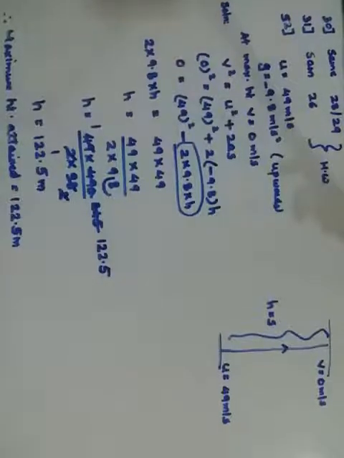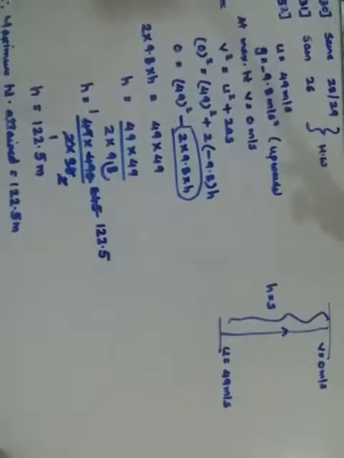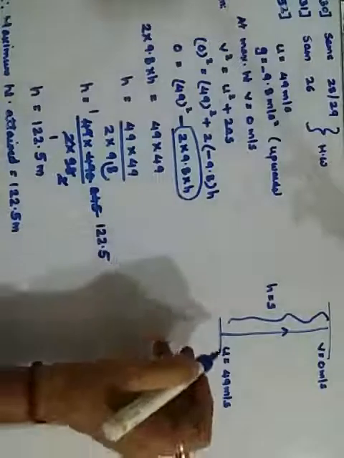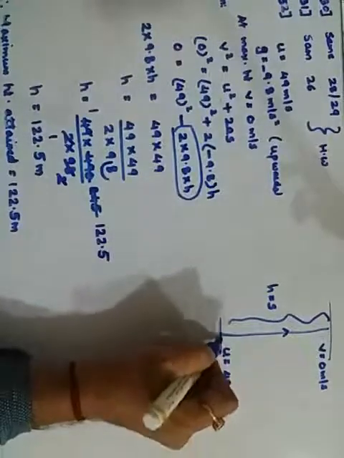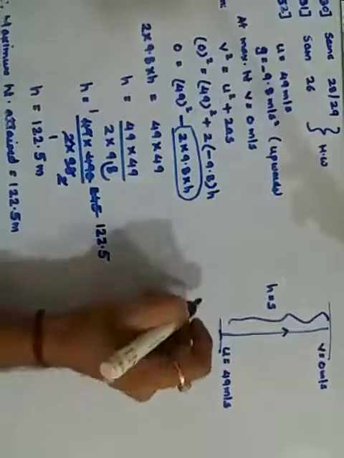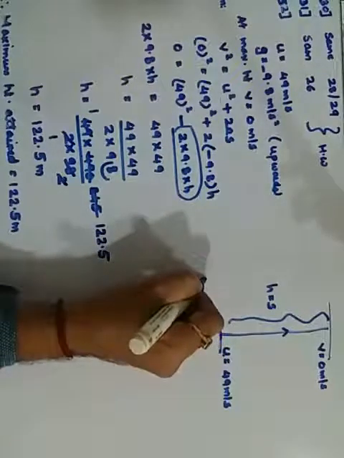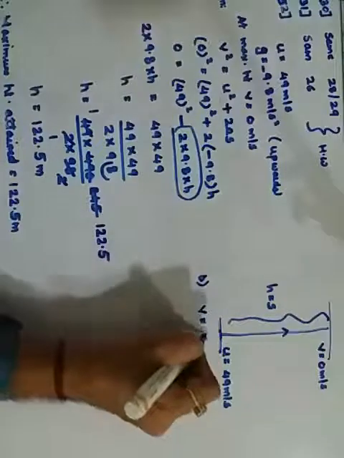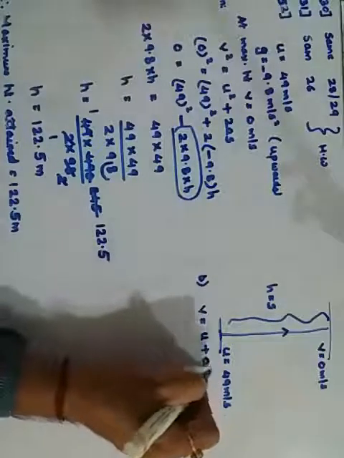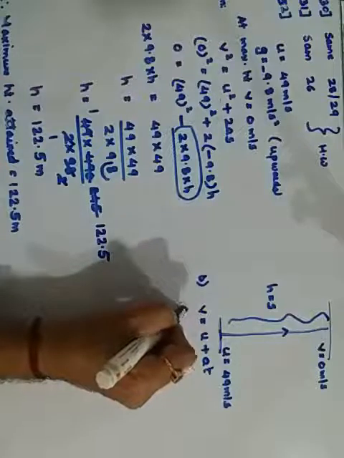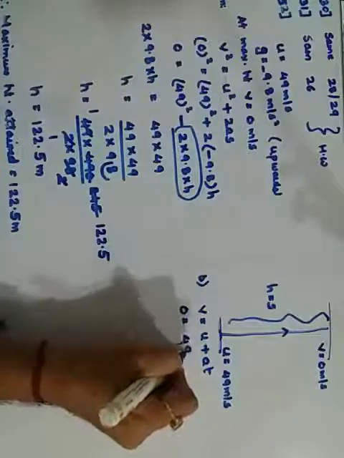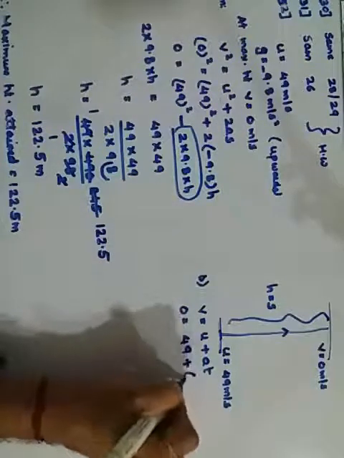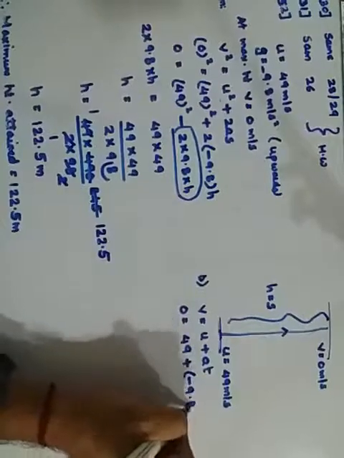Now the second part of the same question: how much is the time interval taken. First we take the time to go from bottom to the top. For this part we know that v is equal to u plus at. v is 0, u is 49, plus a is minus 9.8, and t we don't know.